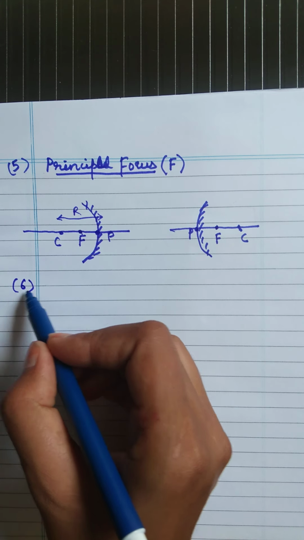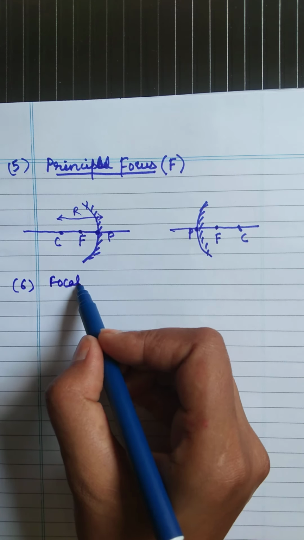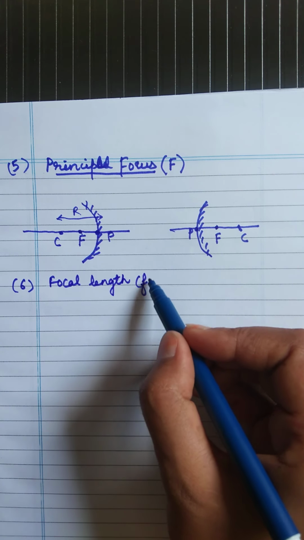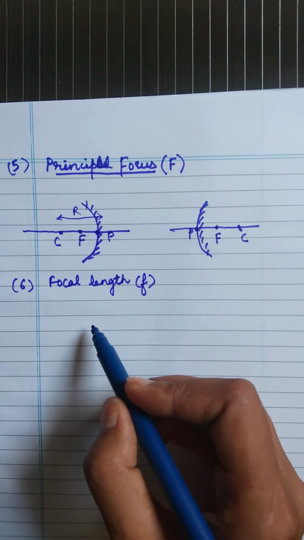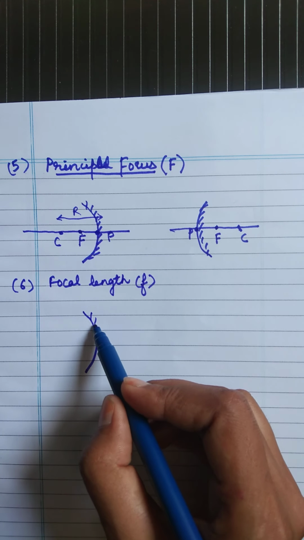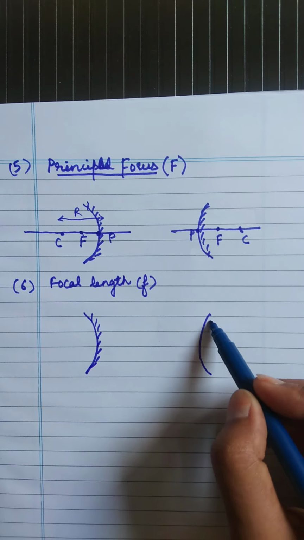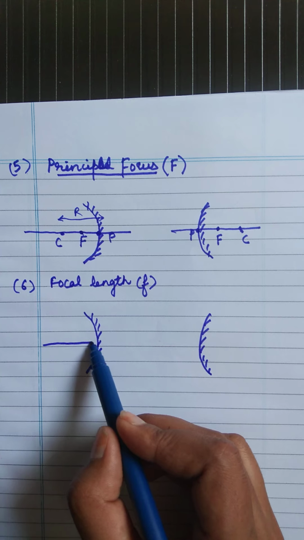Now the next one is the focal length. Focal length is represented by the small letter f. So what is focal length? This is the mirror, and in a mirror these are the polished surfaces.